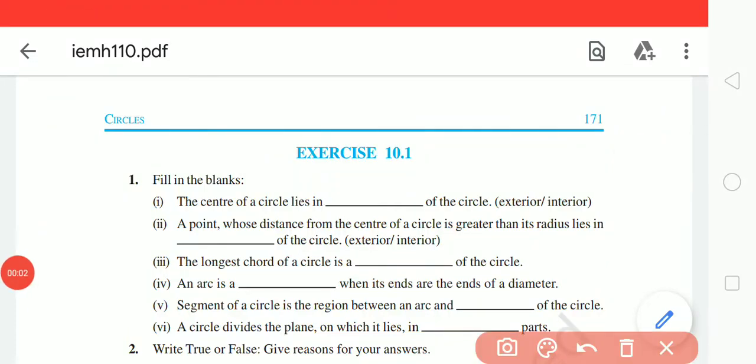Hello everyone, today we are going to start exercise 10.1 that is based on the circle. So fill in the blanks. First question we are going to do. First part, the center of the circle lies in the interior of the circle.